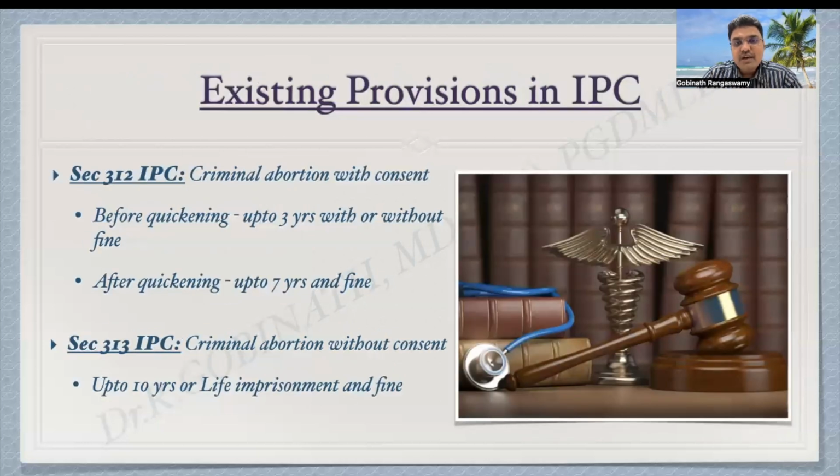Already we have some existing provisions in the IPC, that is the Indian Penal Code. Actually, this IPC criminalizes abortion. Section 312 IPC deals with criminal abortion with the consent of the woman. If it is done before quickening, then punishment is up to 3 years with or without fine. If it is done after quickening, up to 7 years and fine. Suppose the abortion has been done without the consent of the woman, then punishment is up to 10 years or life imprisonment and fine.